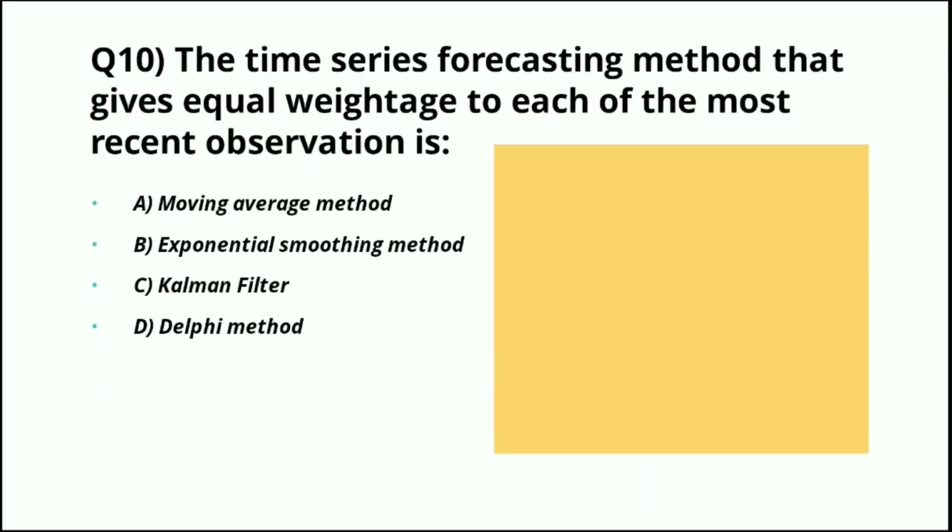The time series forecasting method that gives equal weightage to each of the most recent observation is moving average method, exponential smoothing method, Kalman filter, or Delphi method. The right answer for this question is part A, moving average method.